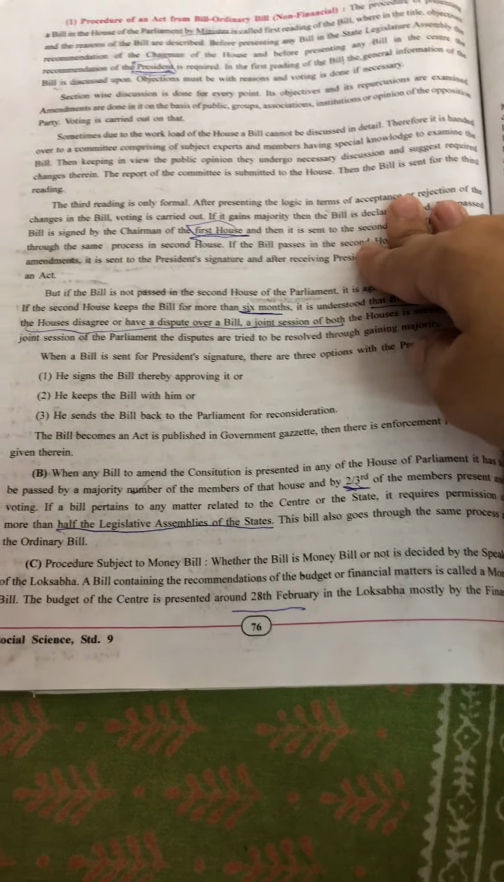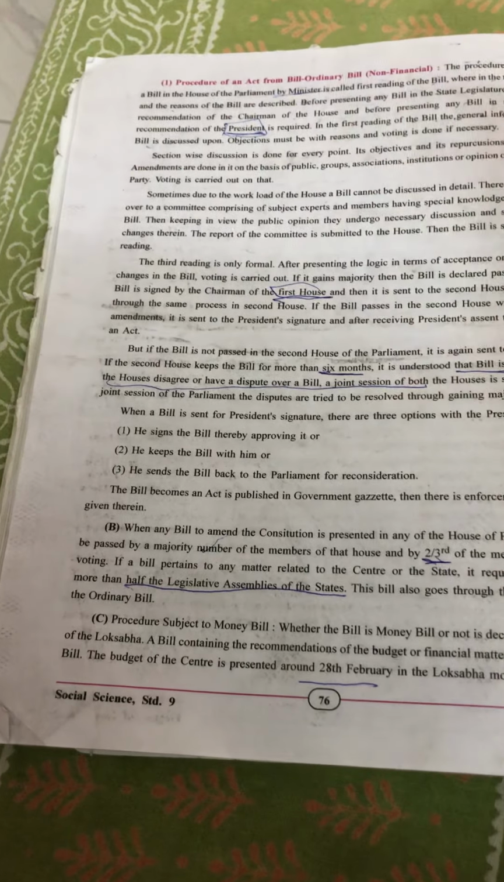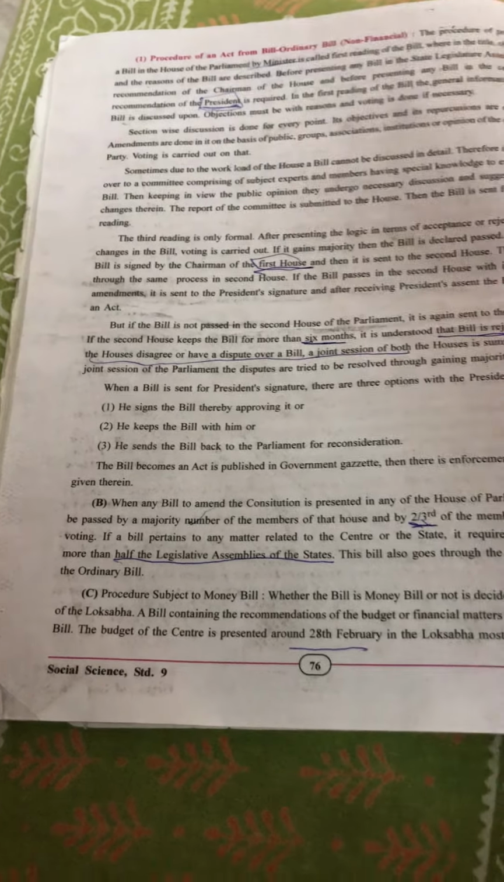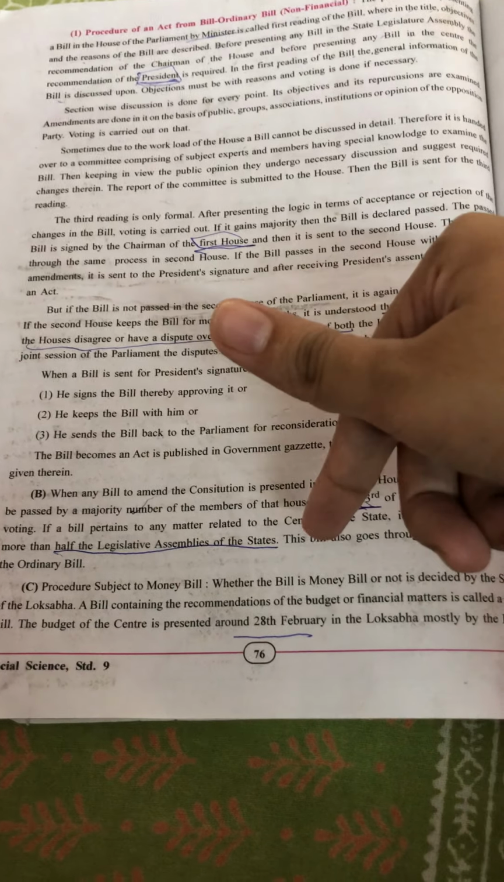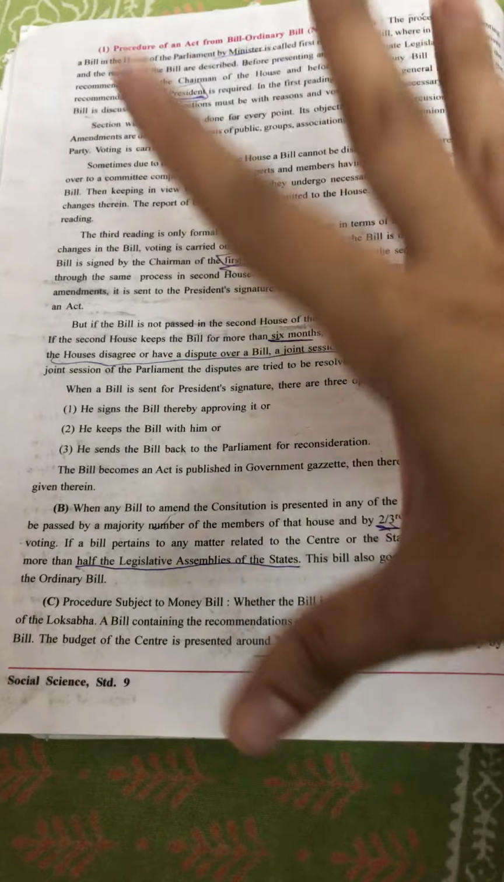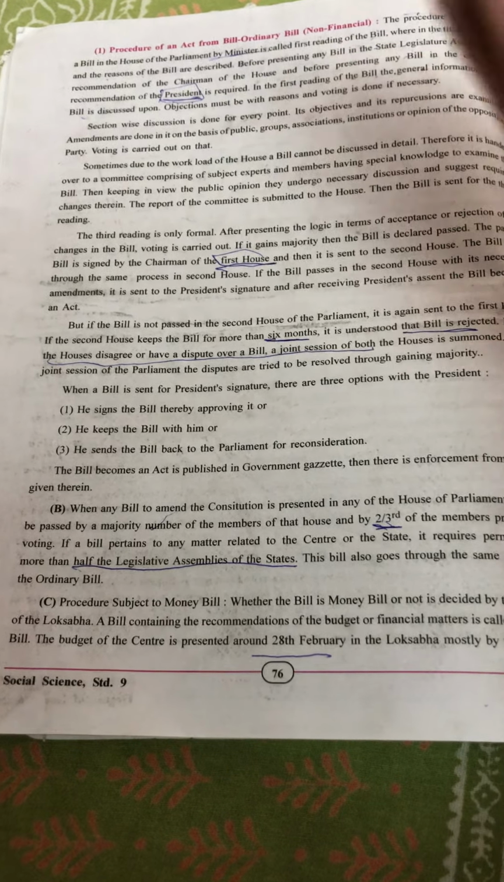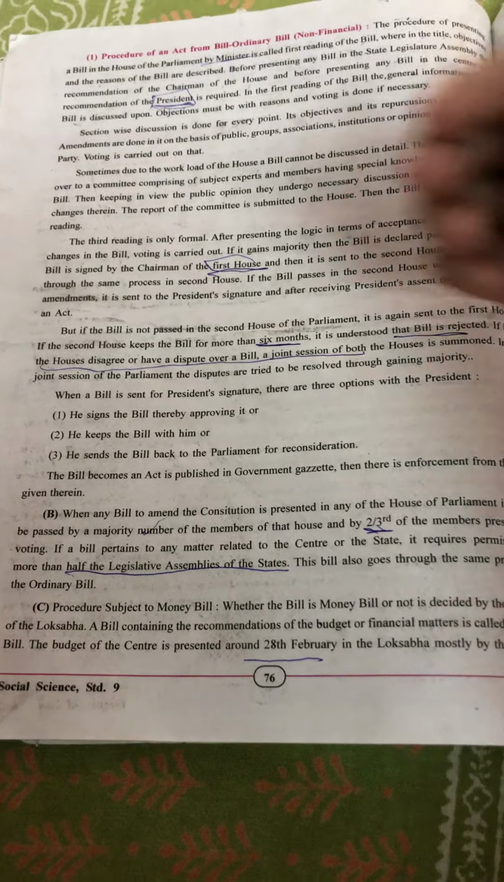Procedure subject to money bill: whether a bill is a money bill or not is the decision of the Speaker of the Lok Sabha. So the Lok Sabha Speaker decides whether a particular bill is an ordinary bill or a money bill. A bill containing recommendation of budget or financial matter is called a money bill. So any bill that contains recommendations or suggestions related to budget, related to financing, is called a money bill.